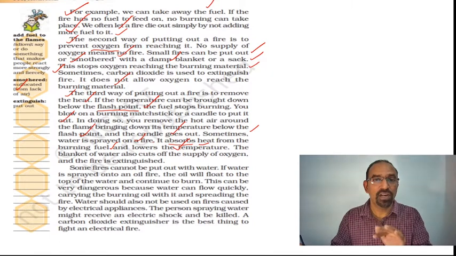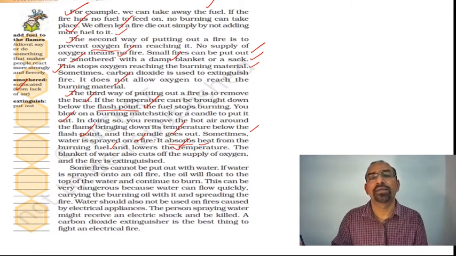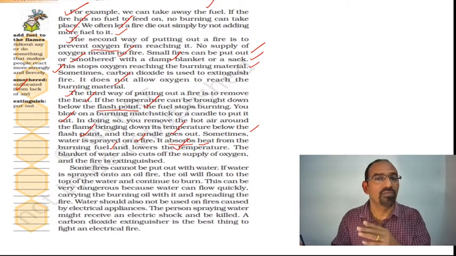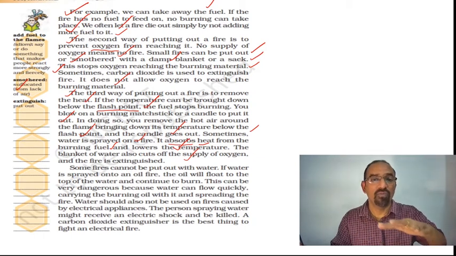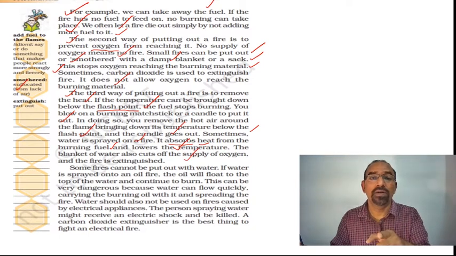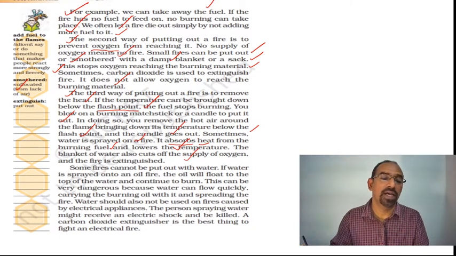When the temperature lowers below the flash point, the fire will be extinguished. The blanket of water also cuts off the supply of oxygen. Another benefit of pouring water is that the blanket of water over the fuel stops the supply of oxygen, and the fire is extinguished. In this manner, fire can be extinguished.